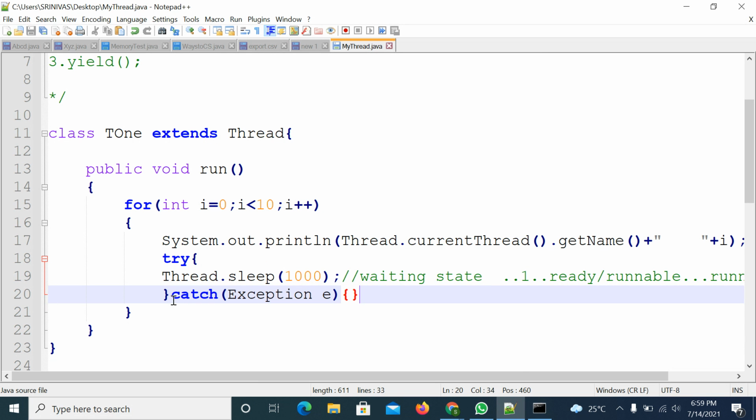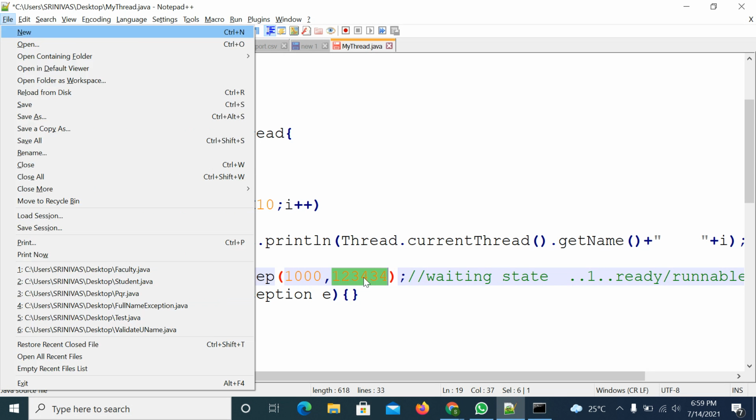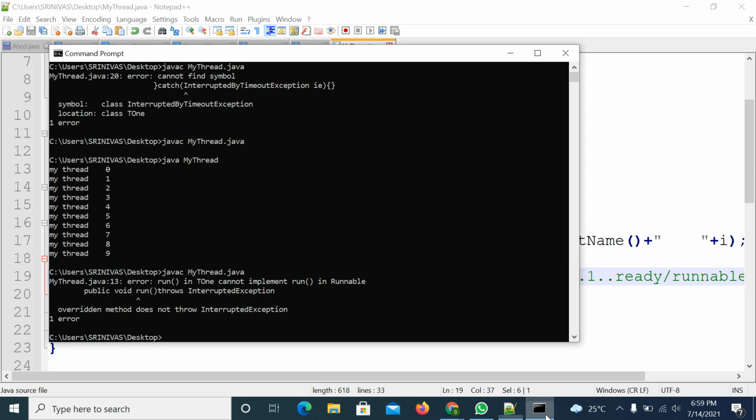So this is valid, right? Now you can pass an integer number here also, up to integer range only, not long range. You can pass some integer range. So these are nanoseconds, right? So these many milliseconds and these many nanoseconds. So compile it and run it.